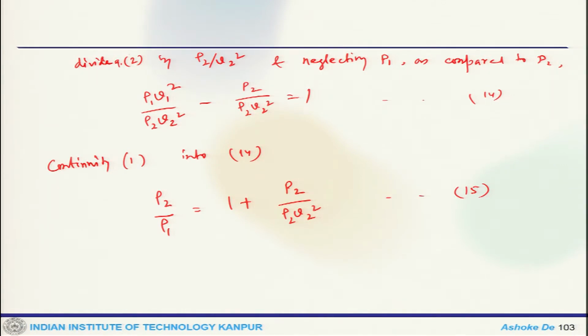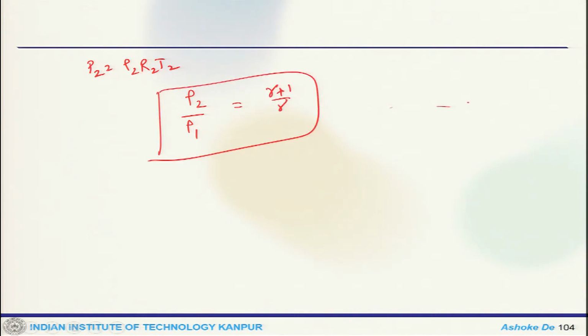Now we can replace V2 with C2. So this will become rho 2 by rho 1 equals 1 plus P2 by rho 2 gamma R2 T2. Now we use the ideal gas law, that is P2 equals rho 2 R2 T2, which will get us rho 2 by rho 1 equals gamma plus 1 by gamma. So that's our equation number 17.